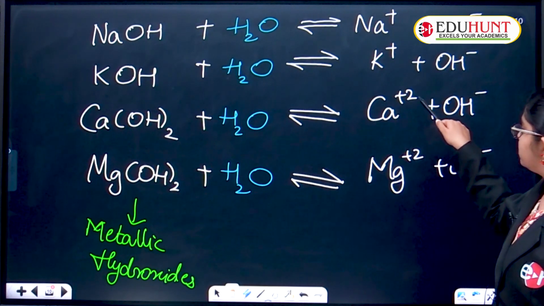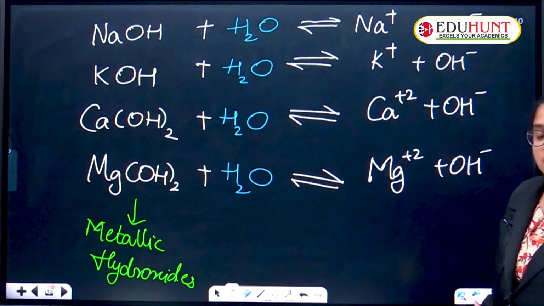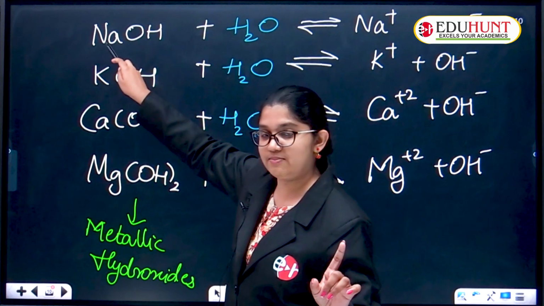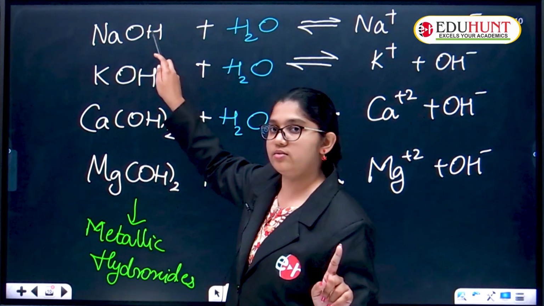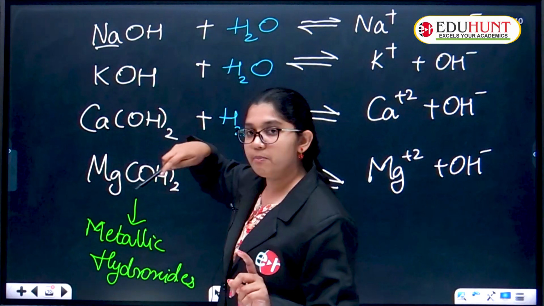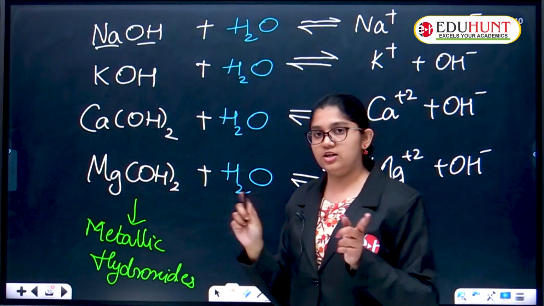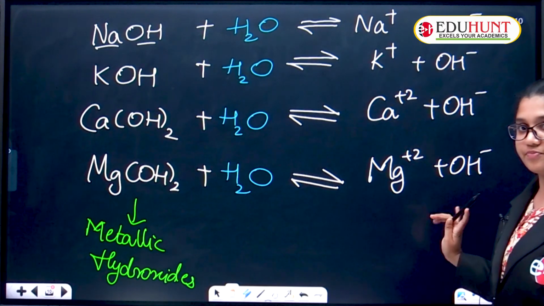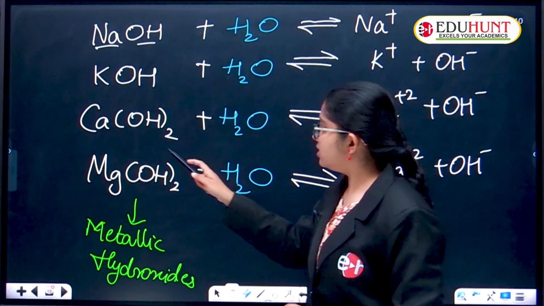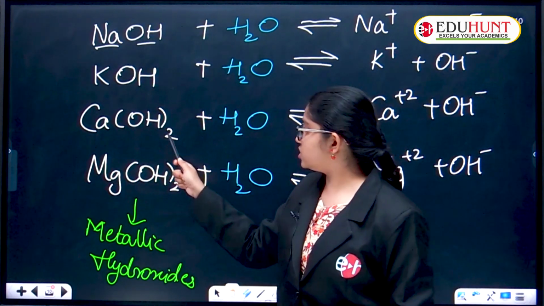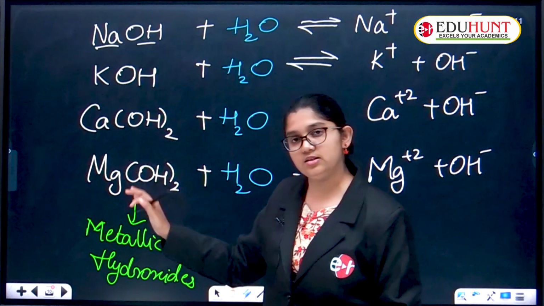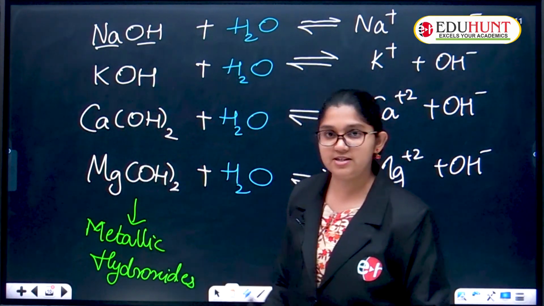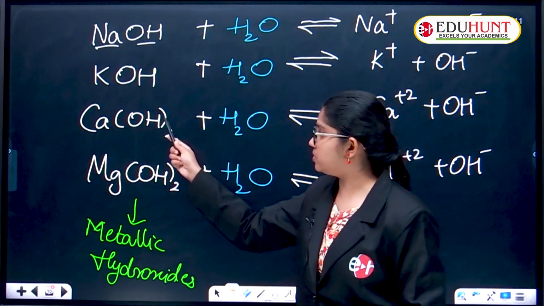Ma'am, why plus 2 here and only plus there? Because of the valency. Here we have Na one element and OH one. Na is a metal, OH is hydroxide, so each gets Na plus and one OH minus. That's balanced. But here we have Ca(OH)2, so this 2 goes with the crisscross method, which we will learn in periodic classification. We get Ca 2 plus as the valency ion and OH minus.